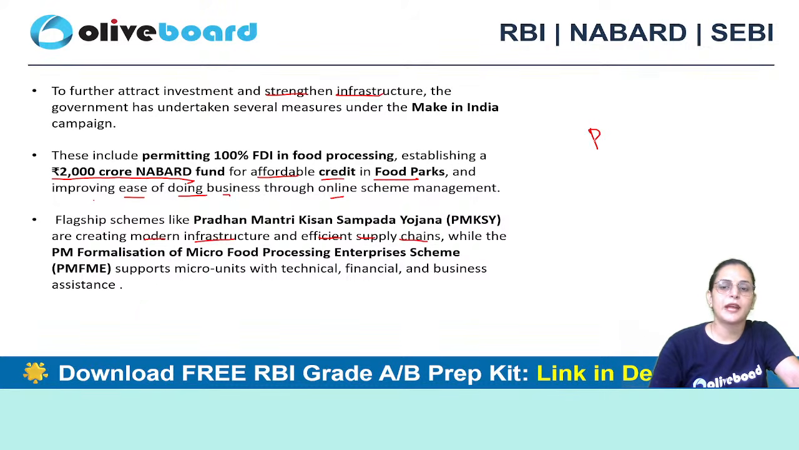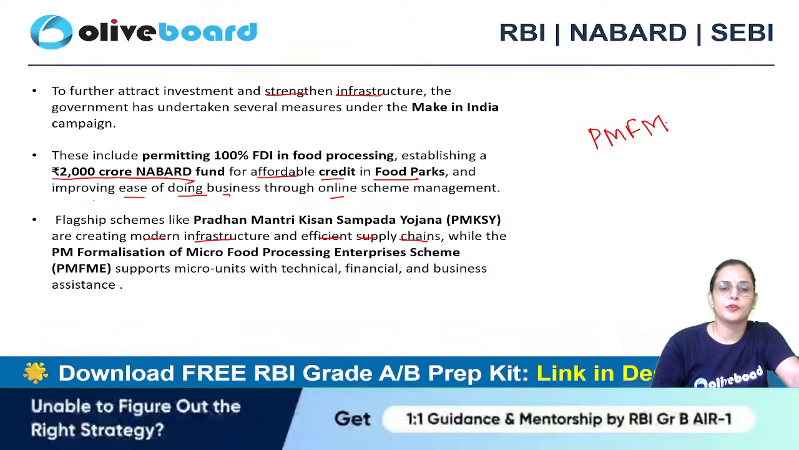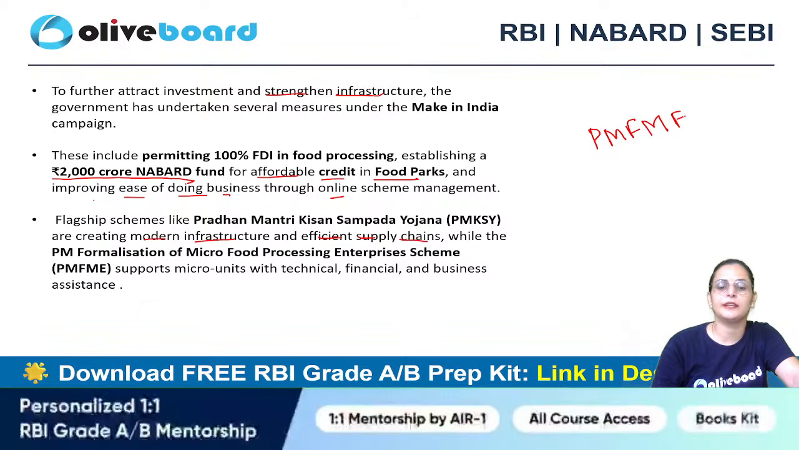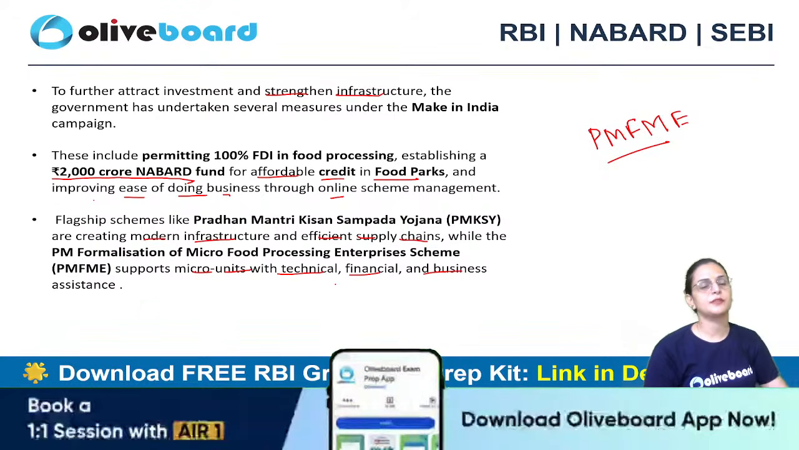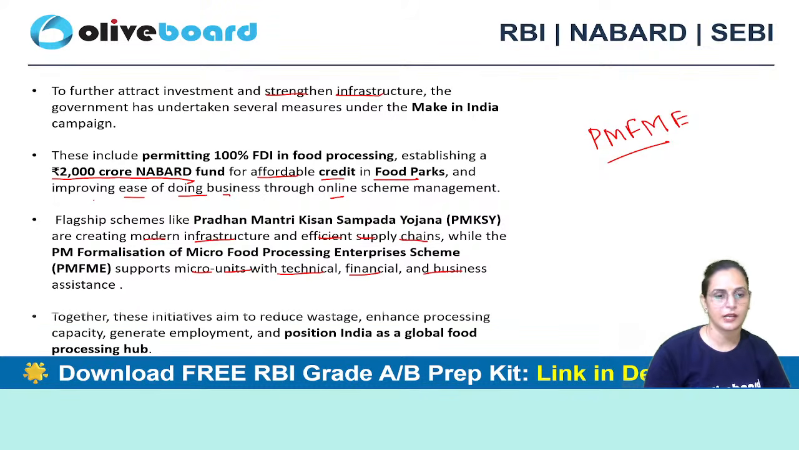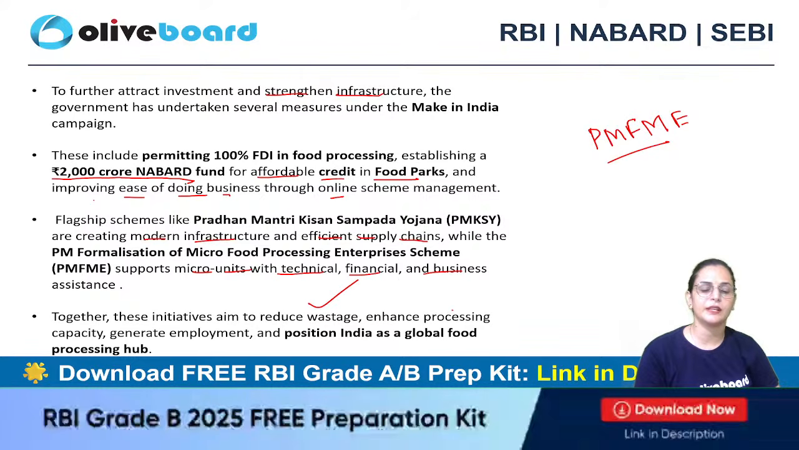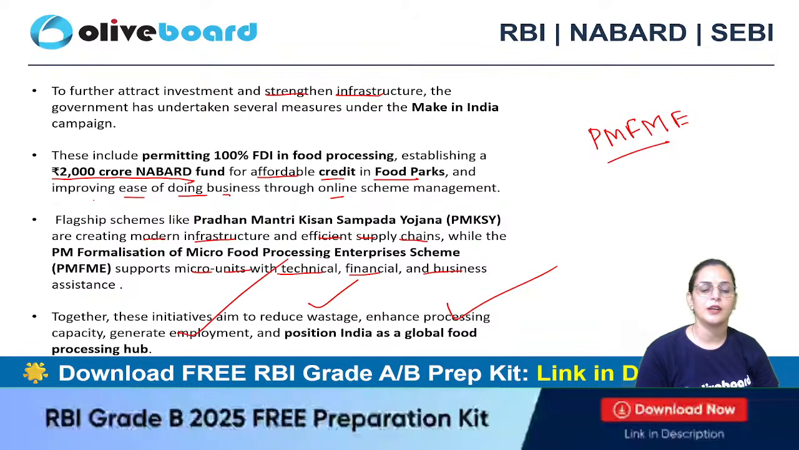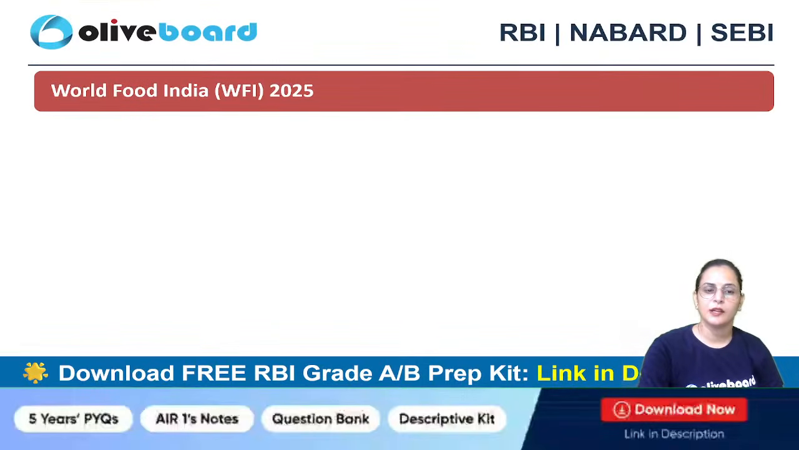While we have the Prime Minister Formalization of Micro Food Processing Enterprises scheme, that is to support micro units with technical, financial, and business support. So these are some flagship government driven initiatives in this direction to promote this segment. Okay. So why did the need arise to have these initiatives? So that we will reduce the wastage, enhance the processing capacity, generate employment, and India will emerge as a global food processing hub, right?